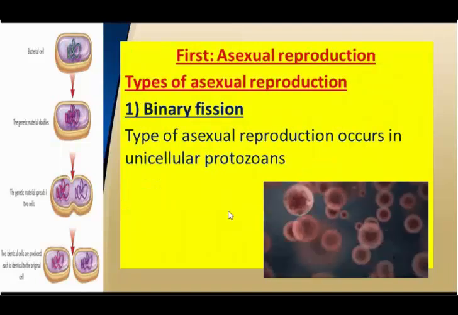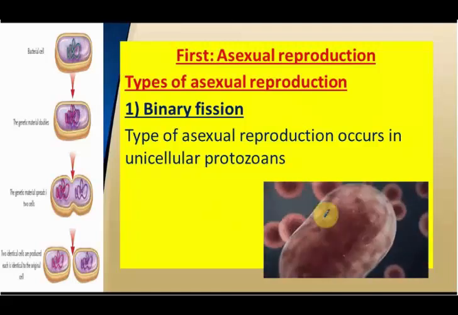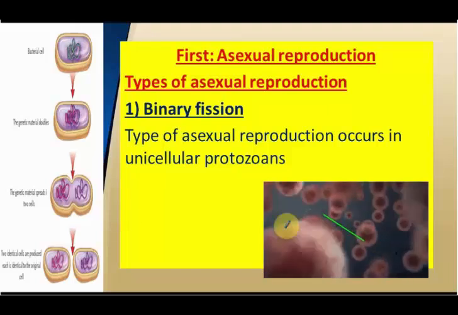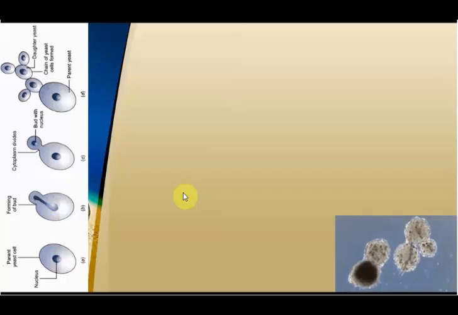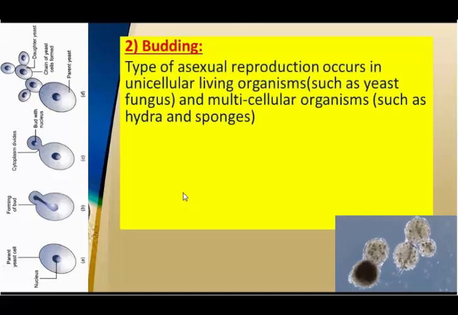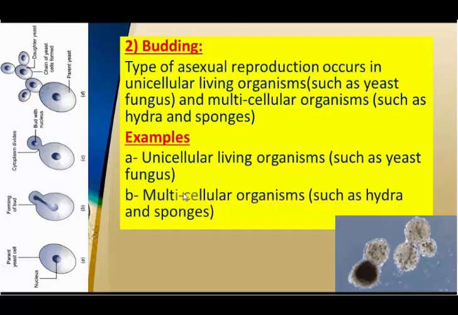As we see here, the cell splits into two parts. This is the splitting of the cell into two parts, so we call it binary fission. Second type is budding, which is a type of asexual reproduction that occurs in unicellular living organisms such as yeast, fungus, and multicellular living organisms such as hydra and sponge. Unicellular, as I said, such as yeast, fungus, and multicellular such as hydra and sponge.